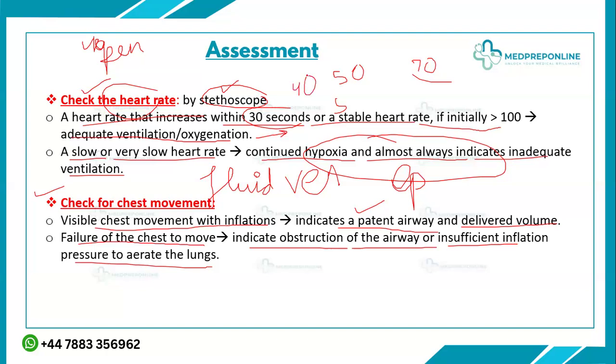Usually what we do, specifically in developing countries, is that the baby is delivered, and the baby is gasping, or there is no breathing, the baby is limp, and the heart rate is 40 beats per minute. What they do, they start chest compressions. This is not the concept of neonatal resuscitation. This is the most important mistake which all of you make, specifically in the developing countries, not in the developed countries. So this is totally wrong. The baby is not breathing, but you have started the chest compressions.